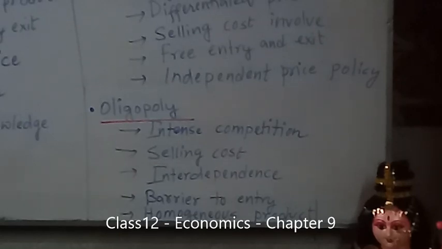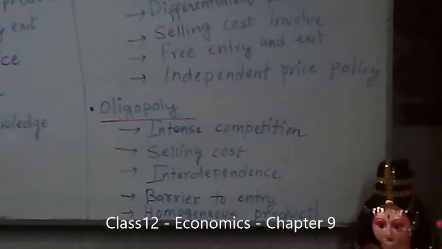Every firm keeps a close watch on the actions of the rival firm. It is always busy preparing an appropriate strategy to deal with the rival firm. What will the rival firm do? They always keep a watch on them. So there is always intense competition among the firms under the oligopoly market. Number 2, as in monopolistic competition, they involve selling cost. In order to promote their product, they incur some cost.